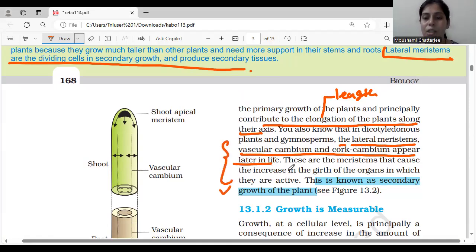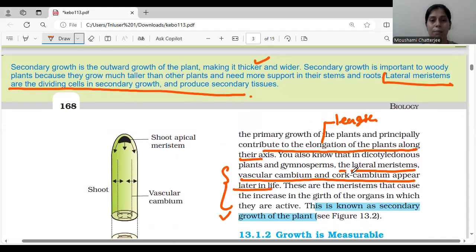So what is responsible for secondary growth? Lateral meristem, vascular cambium, and cork cambium, okay, which will appear later in life, but are responsible for the secondary growth of the plant. And they are mostly responsible for giving thickness, or a thicker or wider width, to the plant, basically.